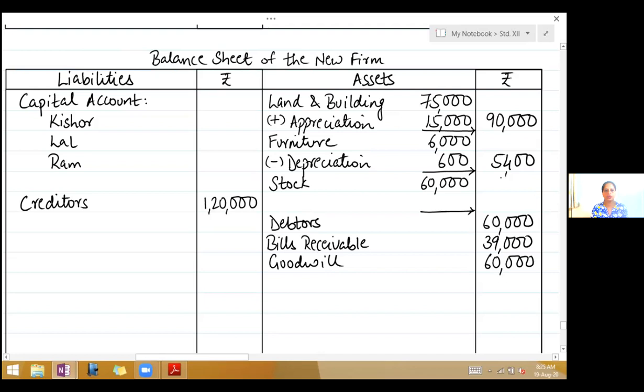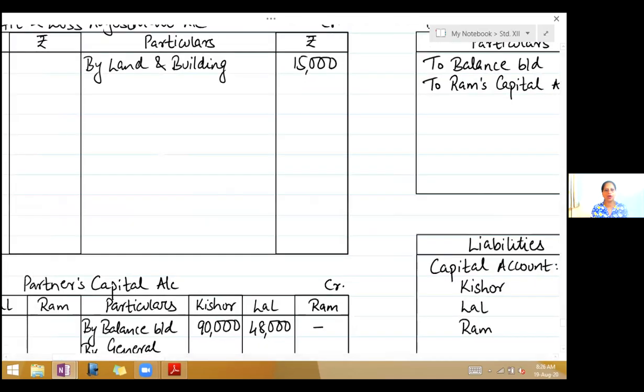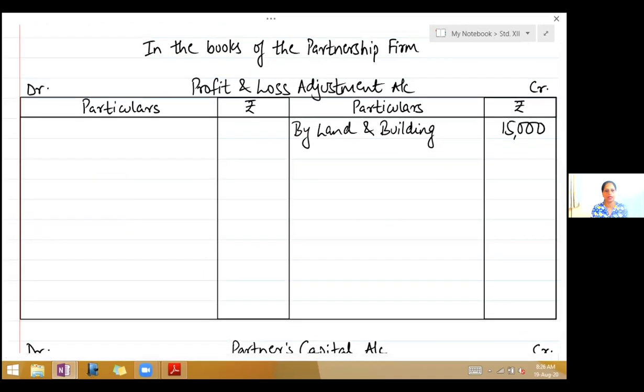Now stock is also to be depreciated, but you write there less decrease. Again, 10% of 60,000 will be 6,000. Deduct 54,000 in the outer column. Both the assets have reduced in value, so you will show the second effect on the debit side of profit and loss adjustment account.